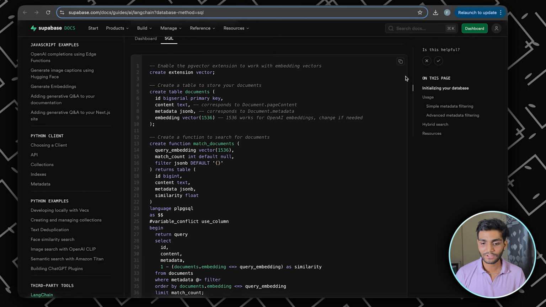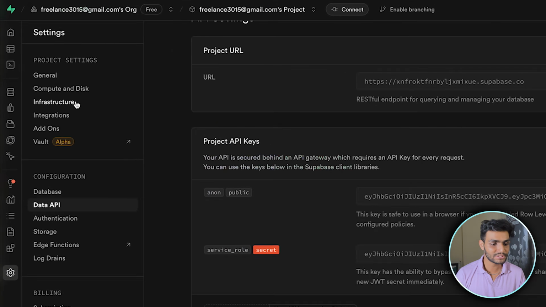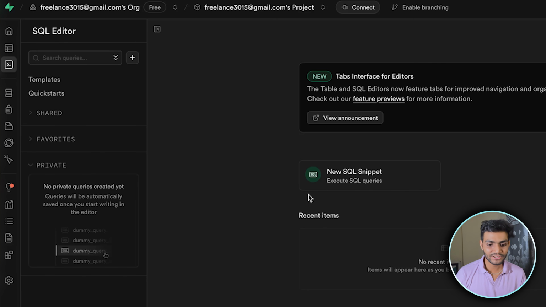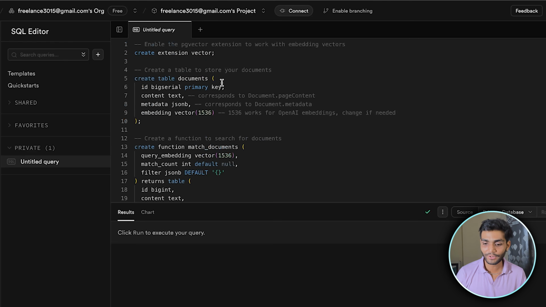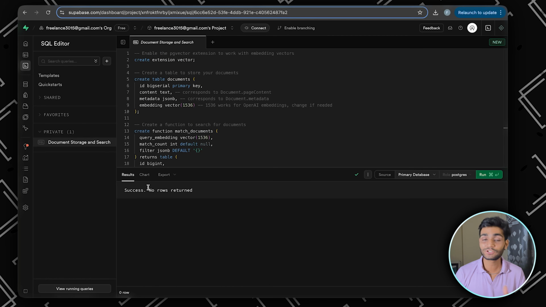Let's copy this whole part. We'll go to Supabase. Let's go to the SQL editor over here. Inside this, we can see new SQL snippet. Let's click on that and paste whatever we have copied. Run it. As you can see, it is showing a success.